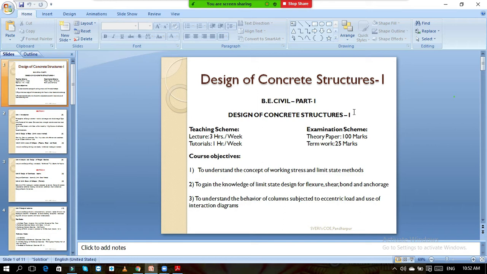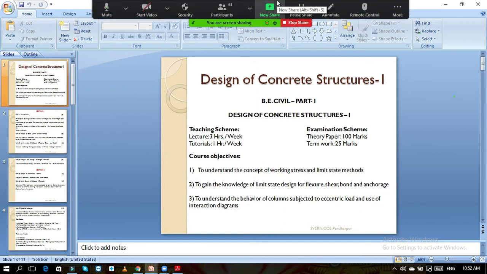You should be very clear with the types of supports, which type of support is provided, and what are the reactions of the different types of supports. How many reactions you will get? What is the internal hinge? What is the purpose of providing internal hinge? How many extra equations you are getting due to internal hinge and why?